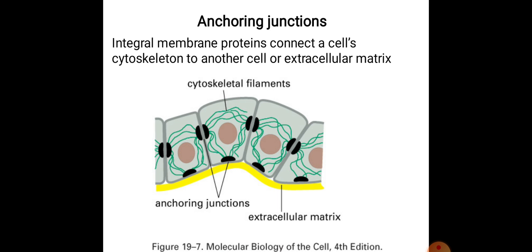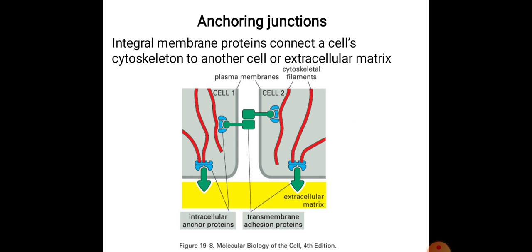Anchoring junctions: integral membrane proteins connect a cell's cytoskeleton to another cell or extracellular matrix.